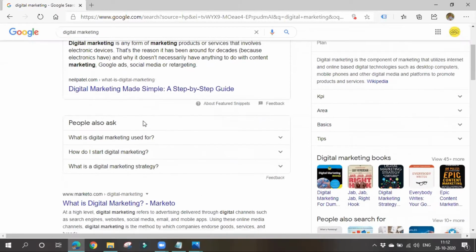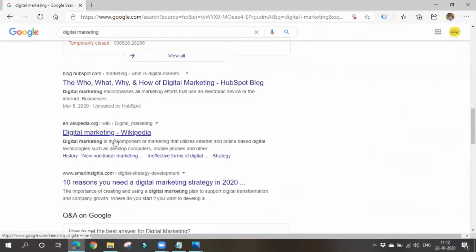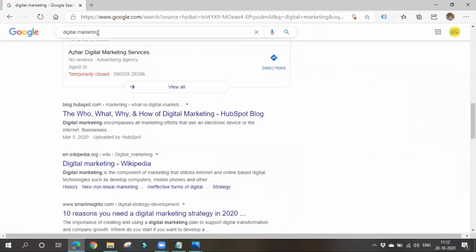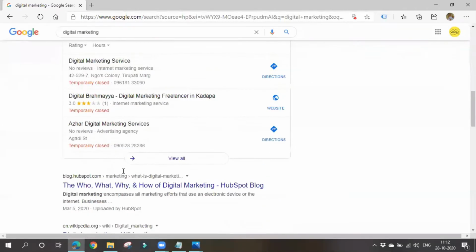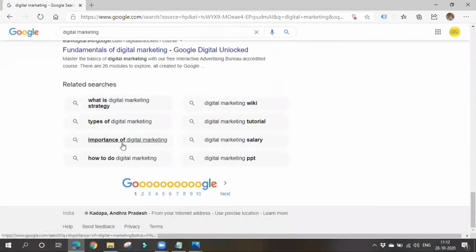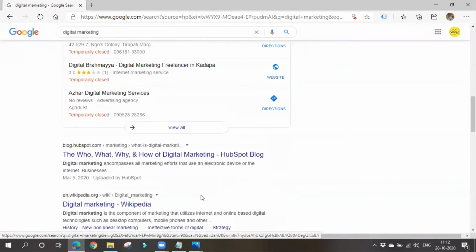You'll be displayed with various results when you go for searching. Which result will you choose? Obviously the top one, or you might go for the second or third one. No one will go for the bottom results or look through further pages. Designing a website is building an online platform.